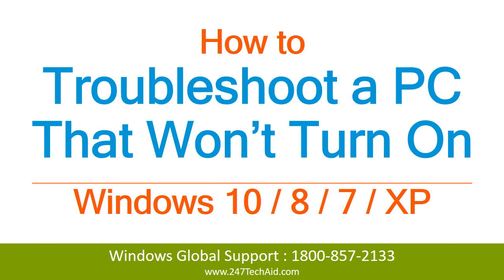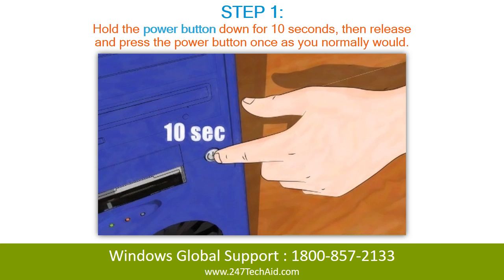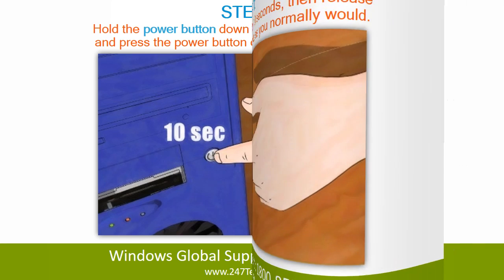How to troubleshoot a PC that won't turn on. For all versions of Windows. Step 1. Hold the power button down for 10 seconds. Then release and press the power button once as you normally would.